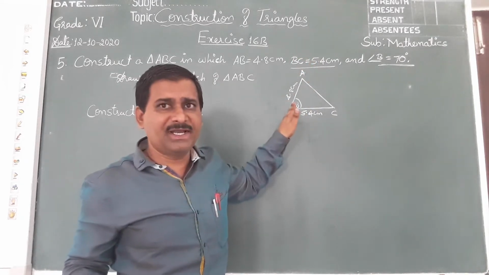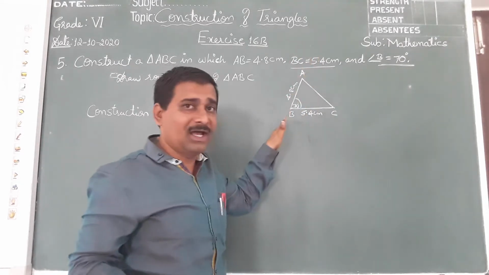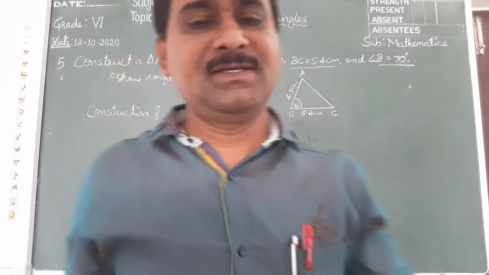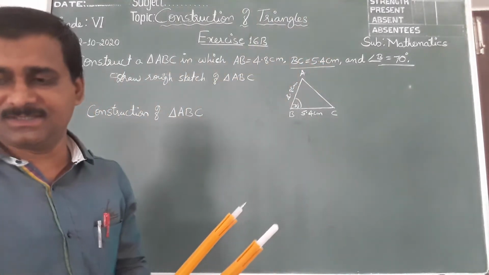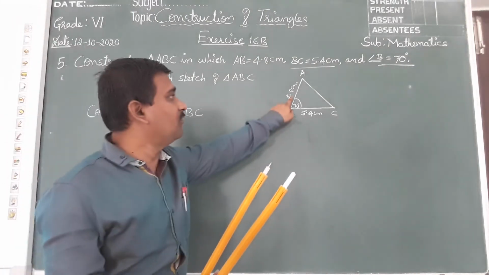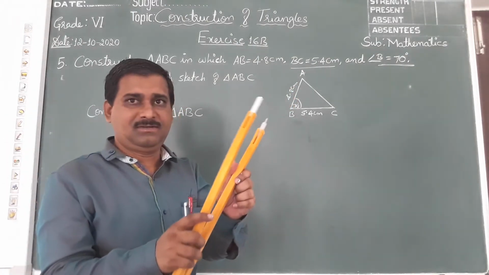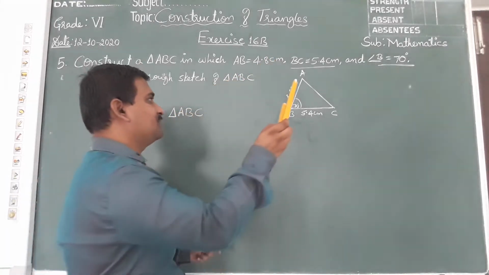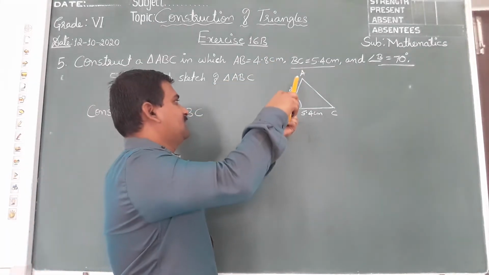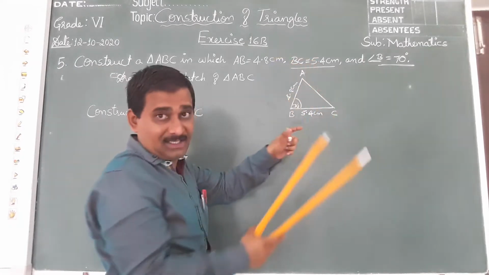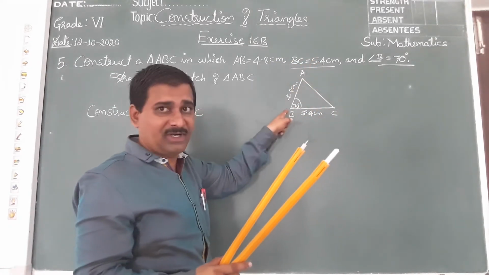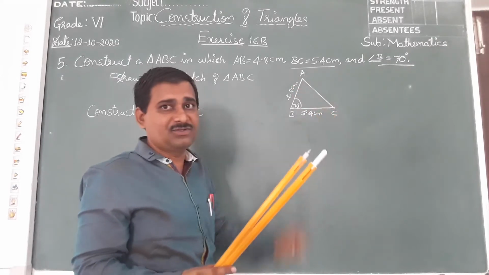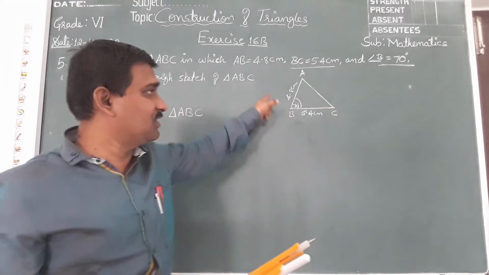Don't measure 4.8 centimeter; with the help of a compass, we should take 4.8 centimeter and cut that line. So this measures 4.8 centimeter. Here you will get a point, and you join it. This is a rough sketch, children.